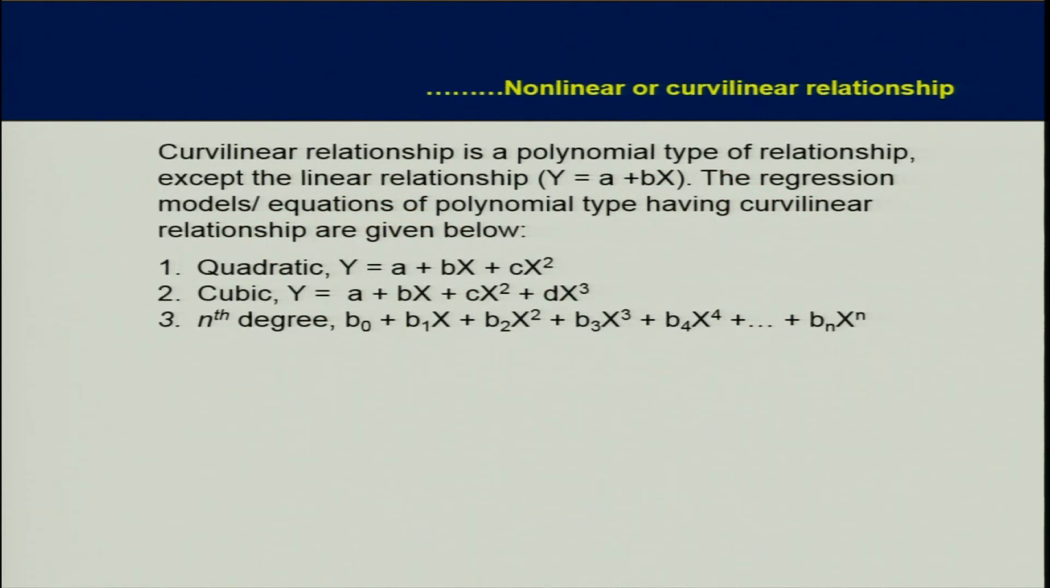So this is called a curvilinear relationship, and it can be quadratic, y is equal to a plus bx plus cx square, or cubic, where you have three terms, a plus bx plus cx square plus dx cube.